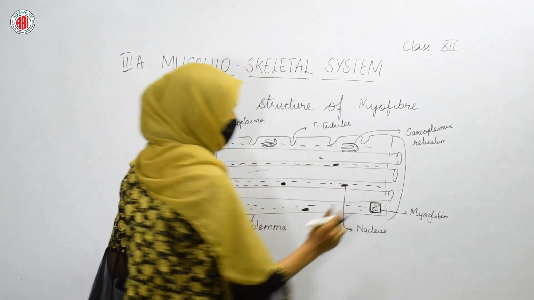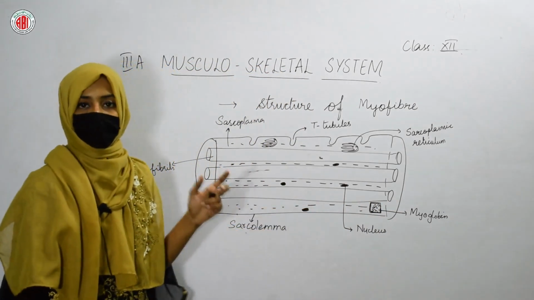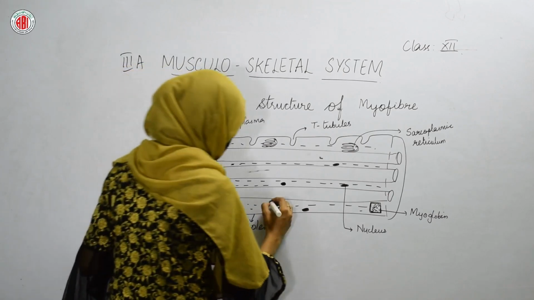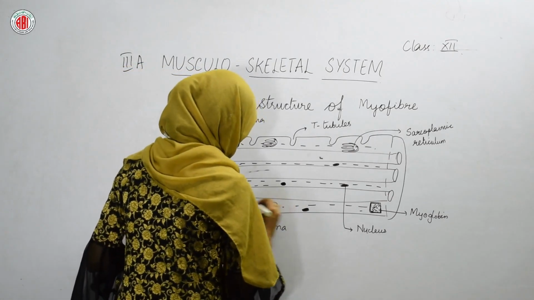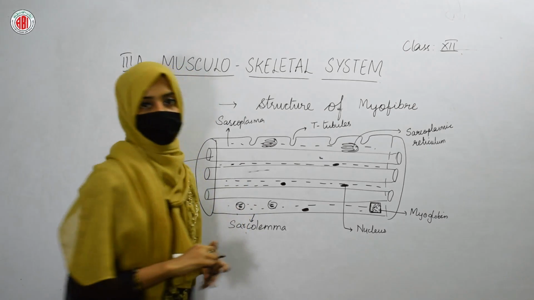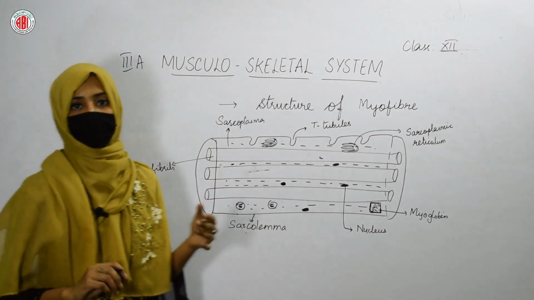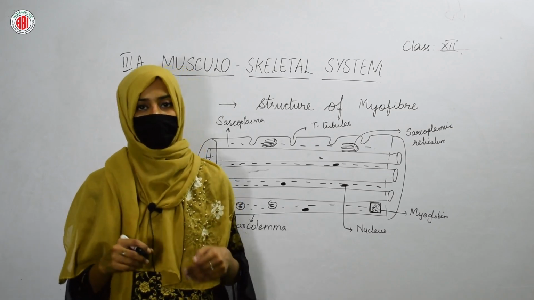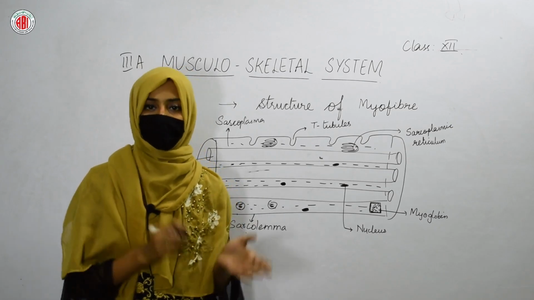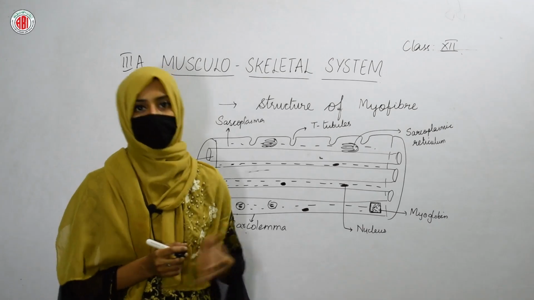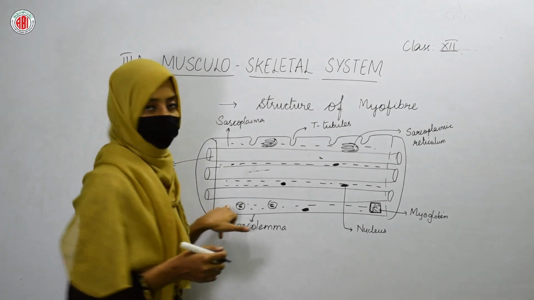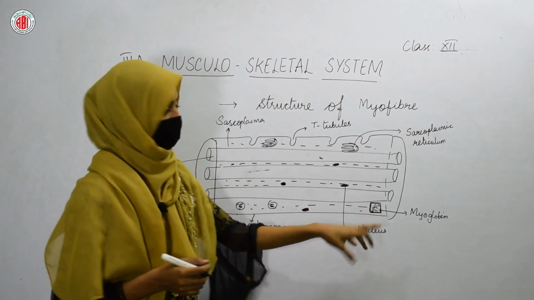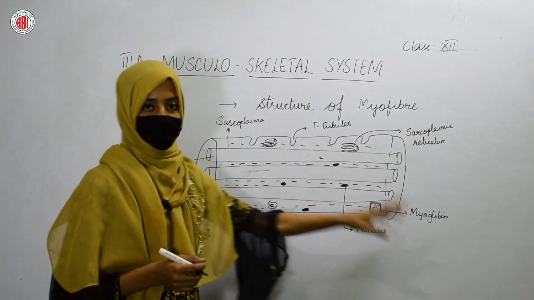Along with the oxygen that is stored by the myoglobin, you can also see the presence of glycogen inside the myofiber. Glycogen will also get stored by these muscle cells. So in case of emergency, when we do a lot of exercise, we need a lot of oxygen, and the blood cannot supply that much oxygen. In that situation, our muscle cells can use the stored glycogen, as well as the oxygen stored by the pigment called myoglobin.